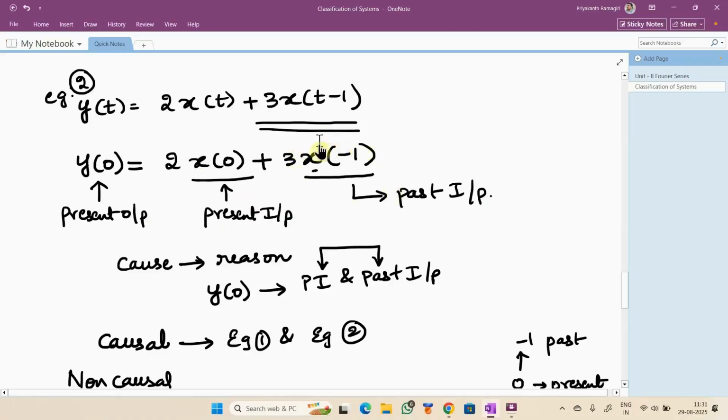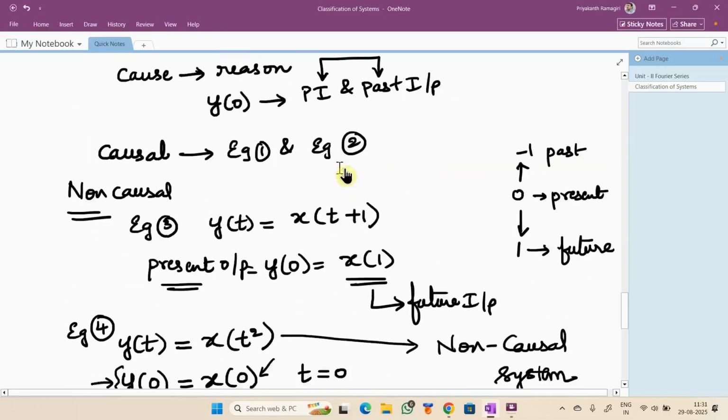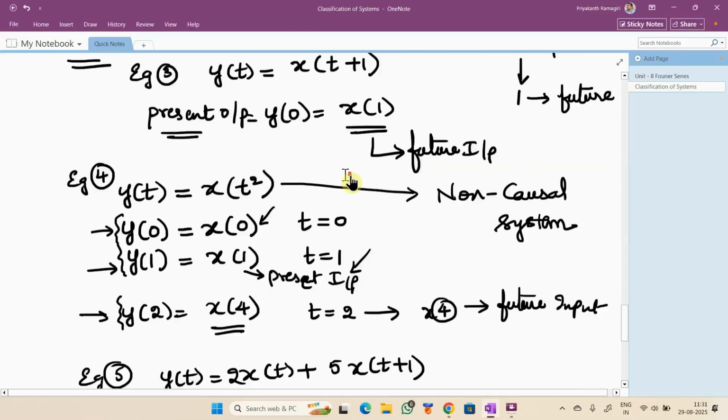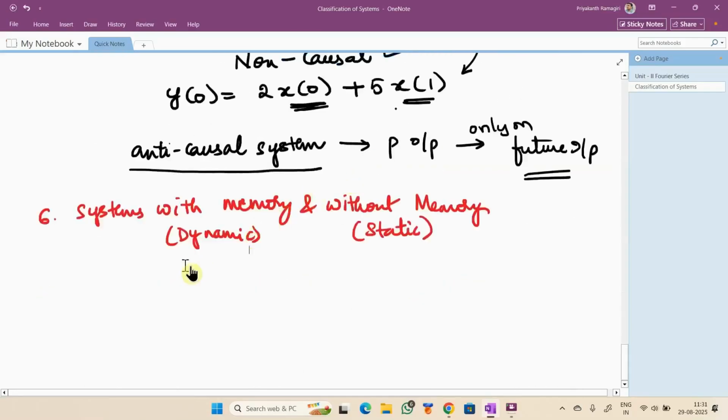Am I right here? Yes, sir. So that means the system needs a memory. So this is an example for a system with memory, dynamic. Whenever the system needs to store either the past inputs or some future inputs, we call it a system with memory. Hope you got me.